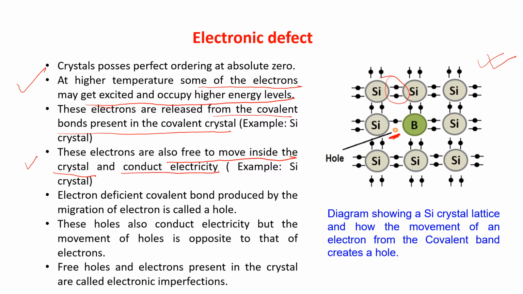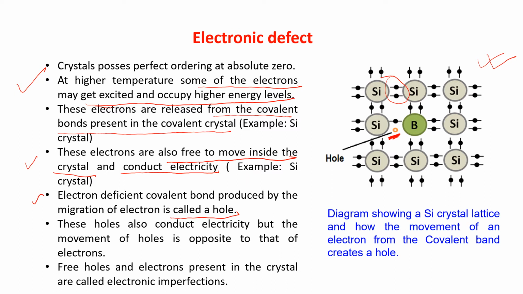Okay. Now, see the fifth point. Electron deficient covalent bond produced by the migration of electron is called a hole. As the electron will come from here, this silicon-silicon covalent bond, it will create a hole because the electron is not there. Now, this hole can conduct electricity, but the movement of the hole is opposite to that of the electron.